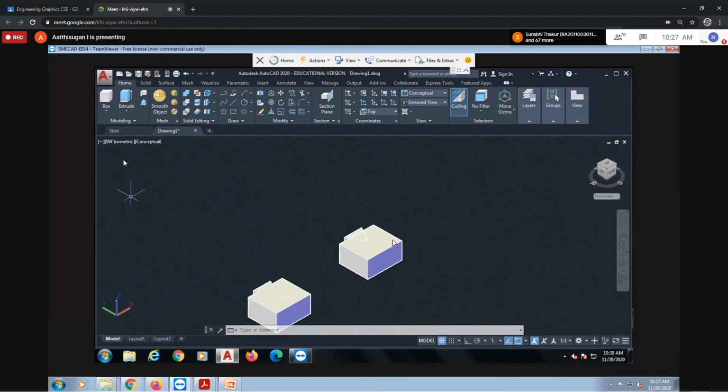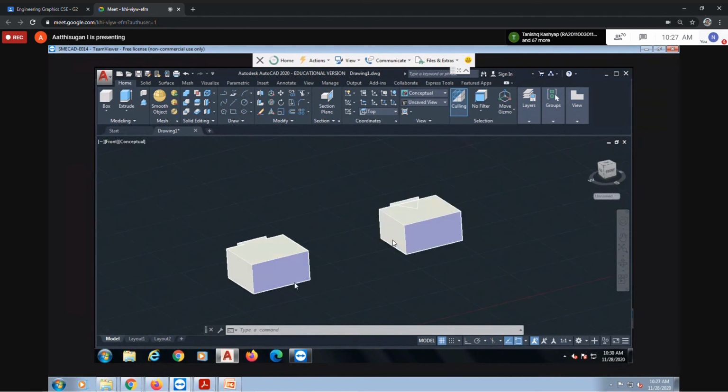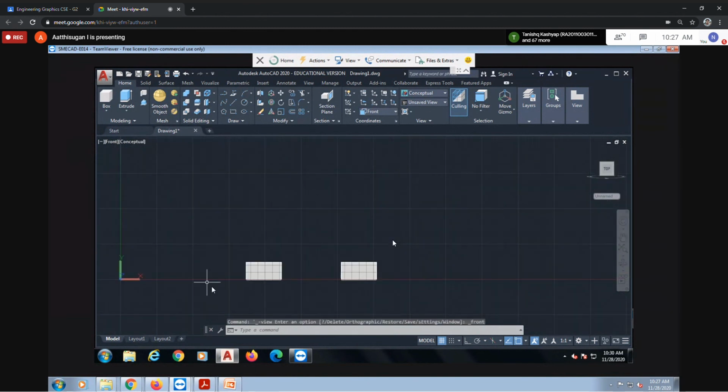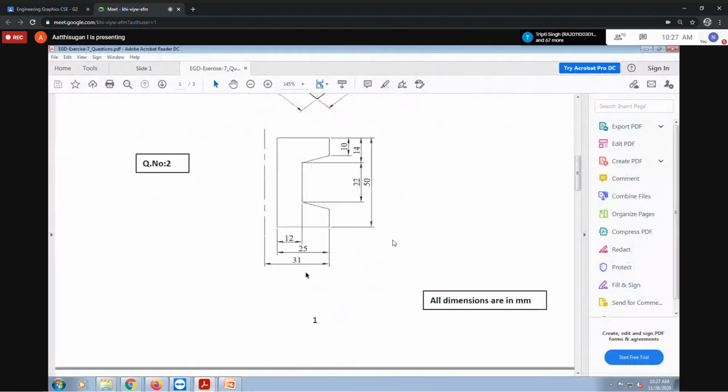So now we're moving fast. Next I'm going to explain one question. Easy only. For the second question, I'm taking the front view. So here you can use the revolve command. You draw with the dimensions, but I'm going to draw without the dimensions, because the time is not there now. So you can measure the dimensions.